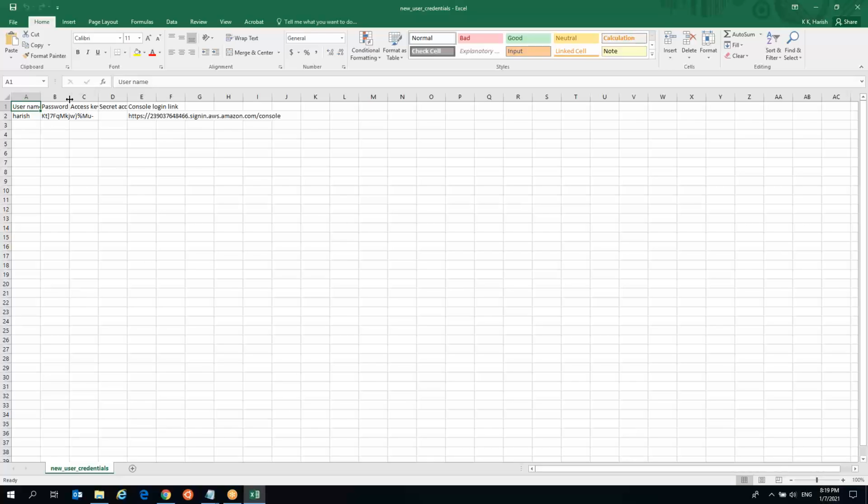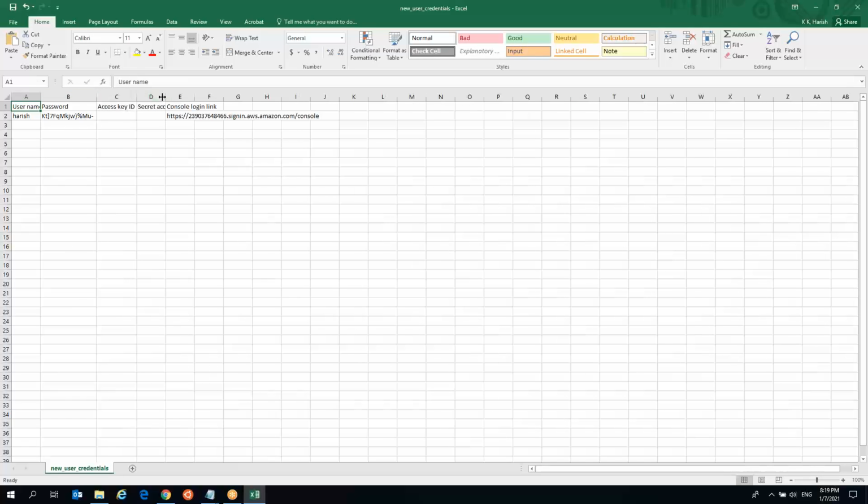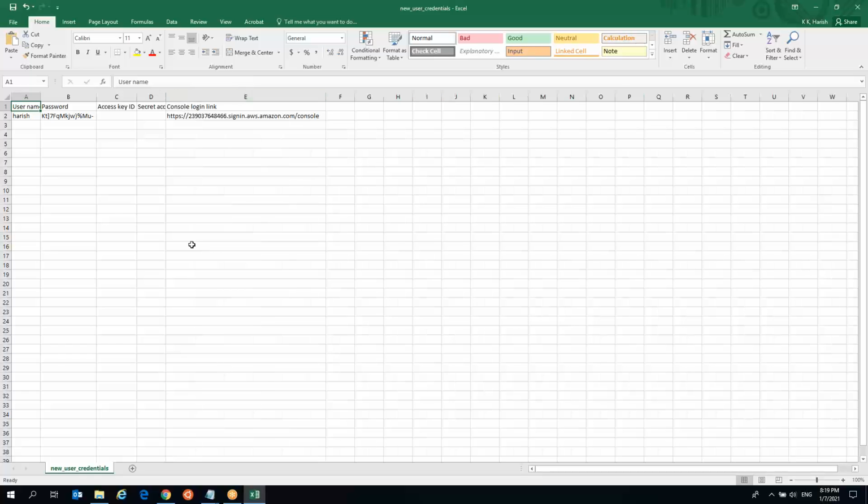Okay, you can see it, just make it larger. Drag it, the password and the access key and everything. Access key is not there. Okay, super. You can see the username and the auto-generated password, and you can see the console link. For example, you are a root user. Every time a new user comes to your company, you need to do the same process, and you need to mail the Excel sheet to that particular user.